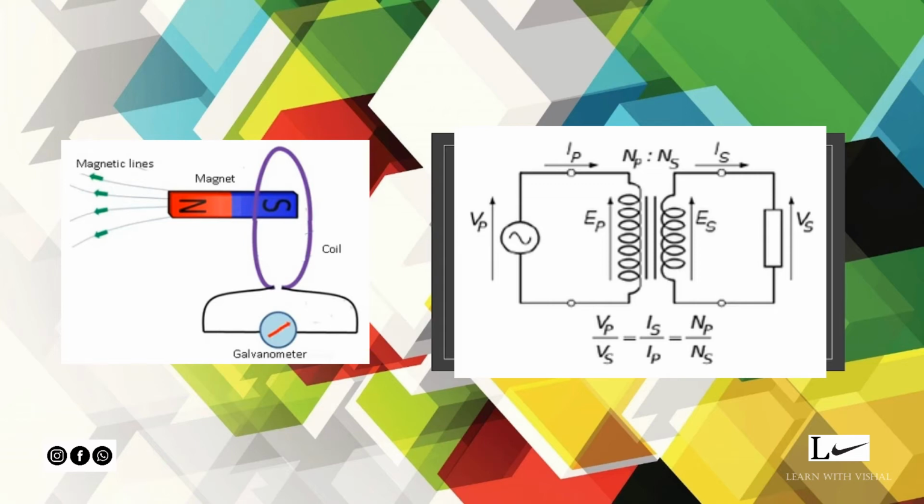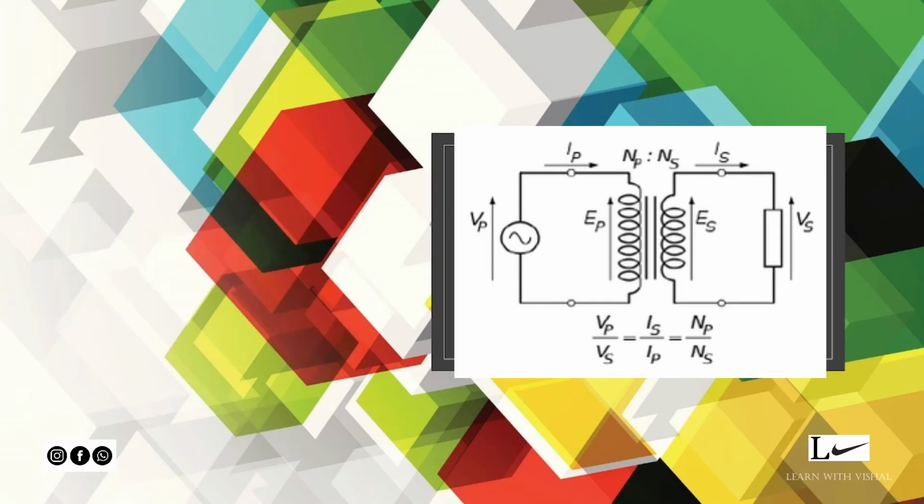Now what is an ideal transformer? In an ideal transformer, the winding resistance, magnetic leakage, and core losses or iron losses, right, are neglected. Okay. So in an ideal transformer, winding resistance and magnetic leakage are neglected.